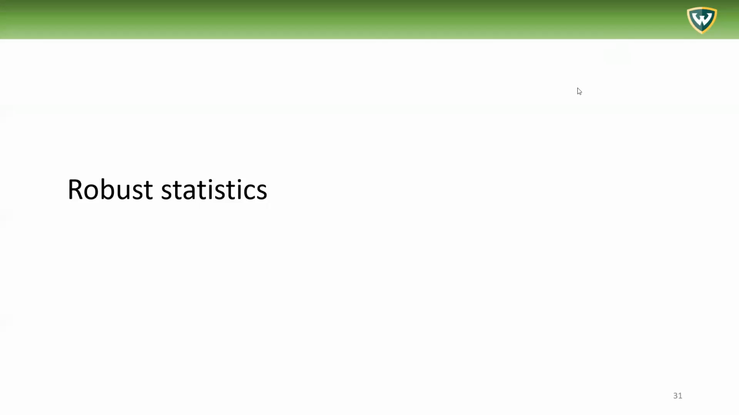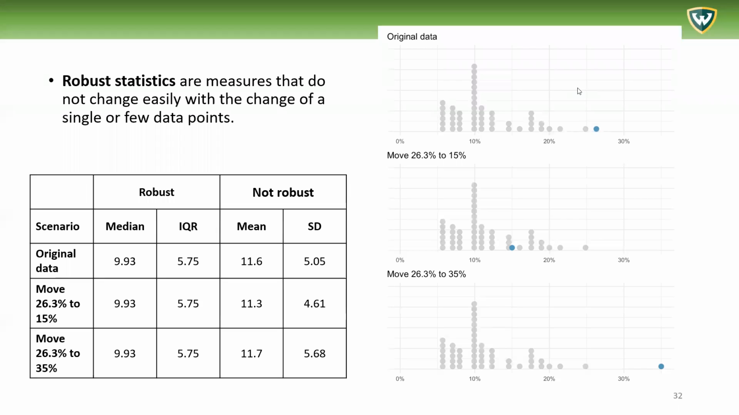Robust statistics. Robust statistics are measures that do not change easily with the change of a single or few data points. So let's take an example here from the textbook to visualize what this means. Suppose initially you have a data set like this. Let's call this the original data set.